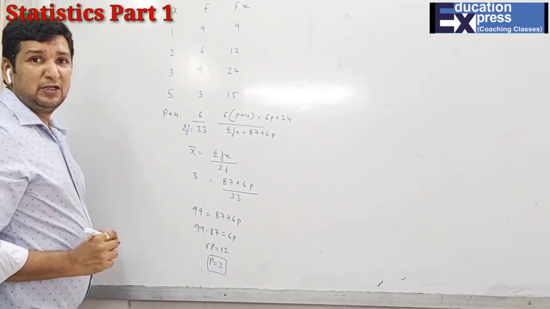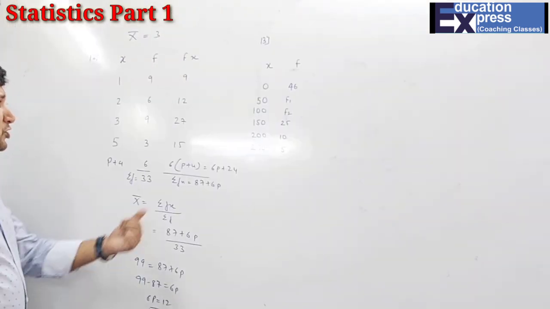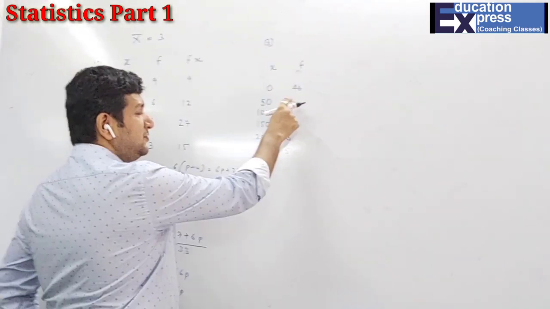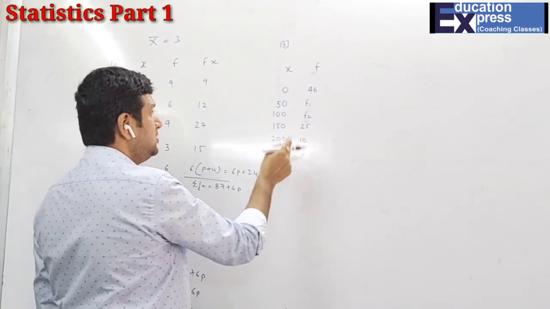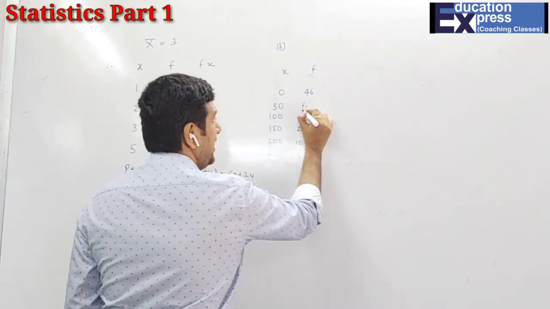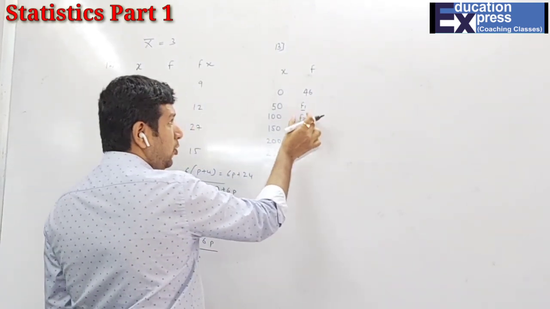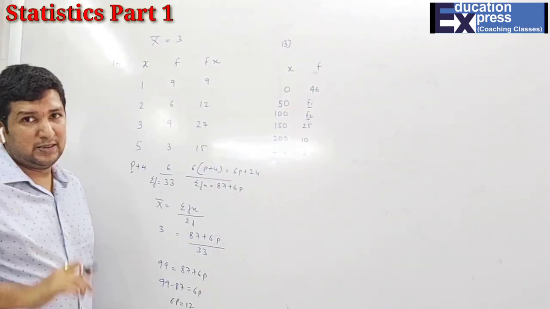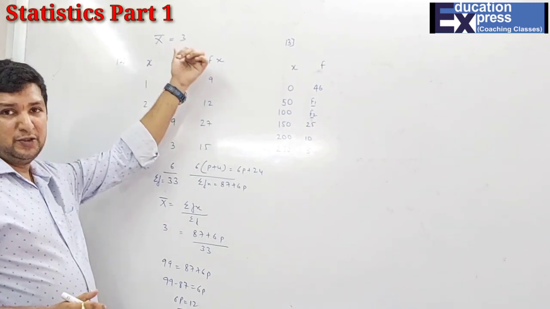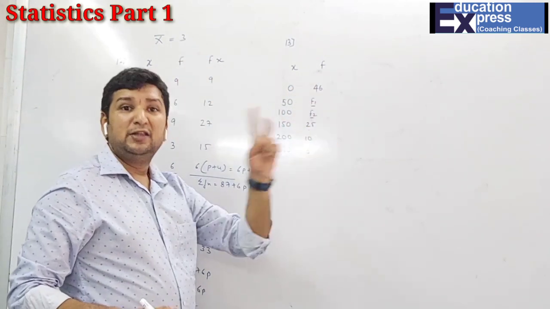Now we start with question number 13. This is the question number 13. Now you can see that here also we have certain things which are missing. Can you see, students, there was only one thing missing before. Here there are two things, f1 and f2, and both are under frequency, they are missing. When one thing was missing, they gave us one piece of information. So when there are two things missing, they will give us two pieces of information.